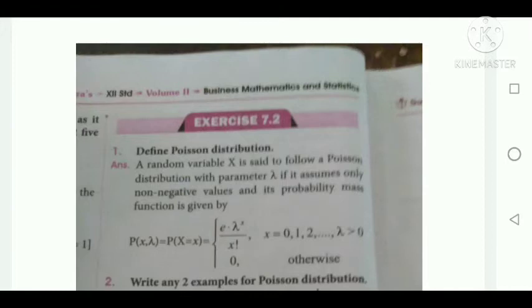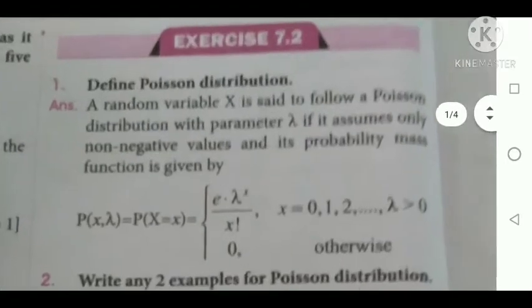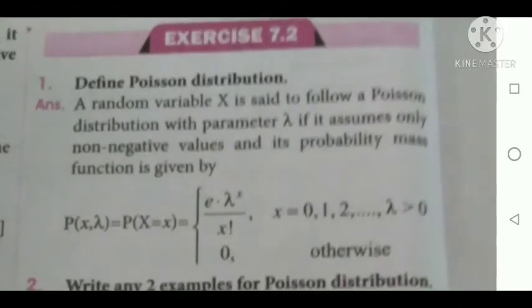Today, we are going to see exercise 7.2. In this exercise, we are going to see the Poisson distribution. A variable is said to follow a Poisson distribution with parameter lambda if it assumes only non-negative values and its probability mass function is given by p of x equal to e power minus lambda, lambda power x divided by x factorial. To find the probability, we have to apply this formula.